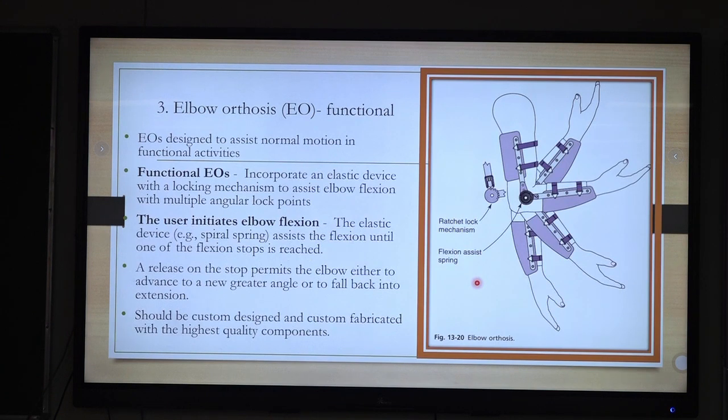Coming to the functional, this is another variation of elbow orthosis, a dynamic elbow orthosis, where there is a spring and lock mechanism, where the person is doing, I think 20 minutes is over.